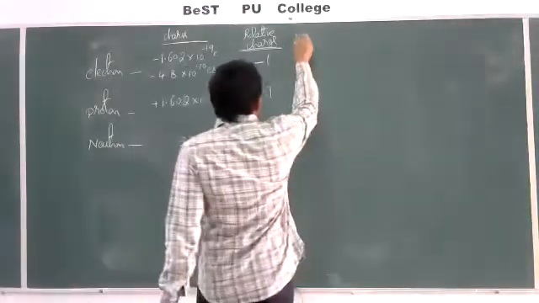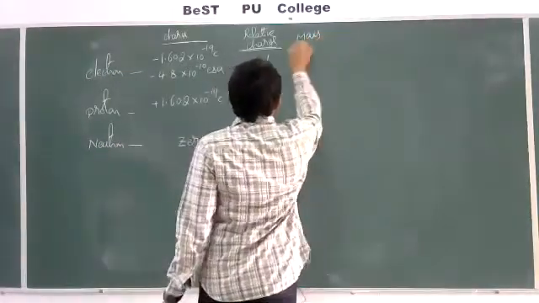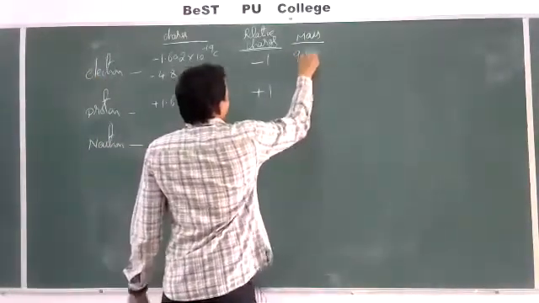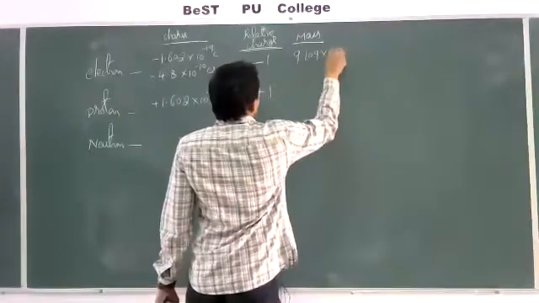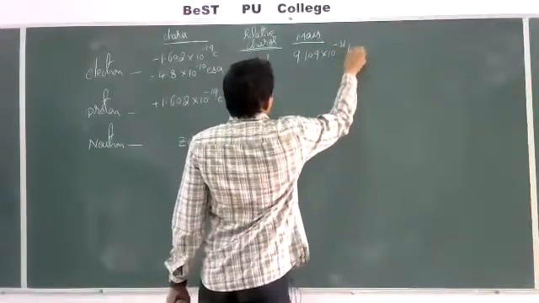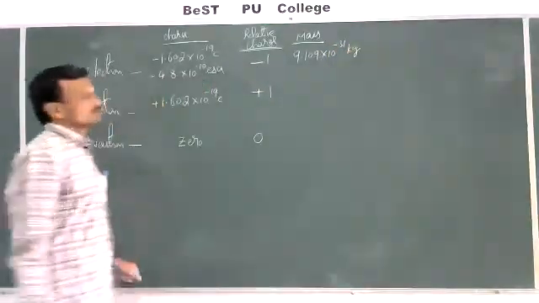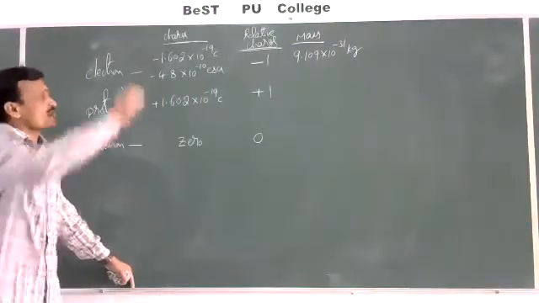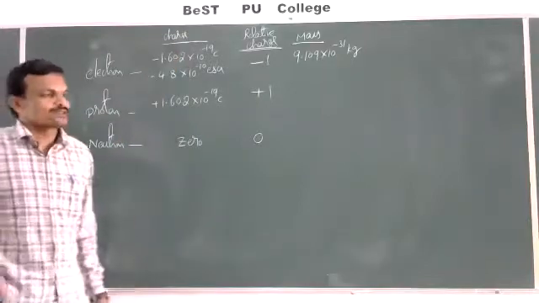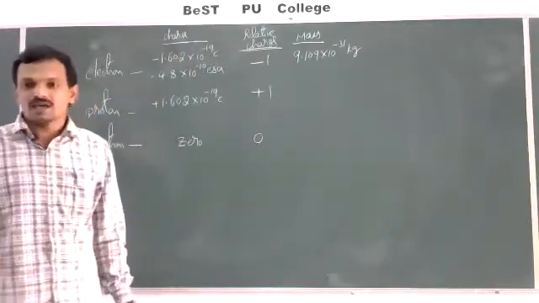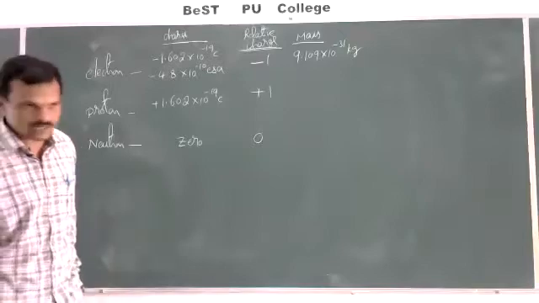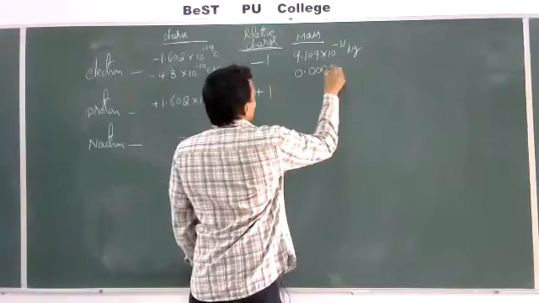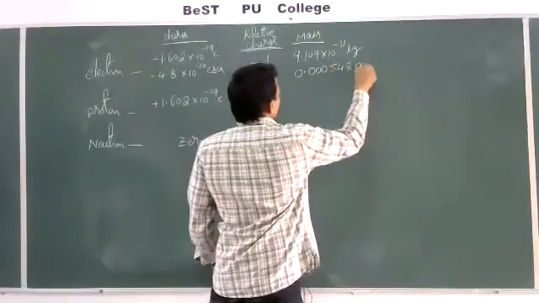Then what about mass? The mass of the electron is 9.109 into 10 power minus 31 kilograms. This is in terms of kilograms. Since the mass of the electron is very much less, we can represent it in terms of AMU, atomic mass units or unified mass, which is 0.000548 AMU.